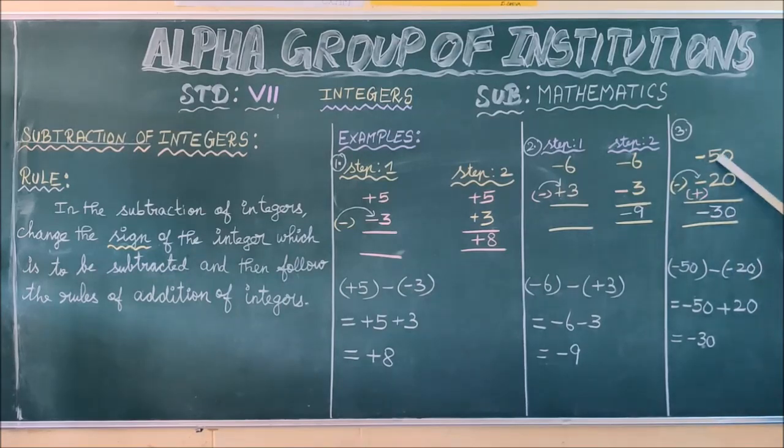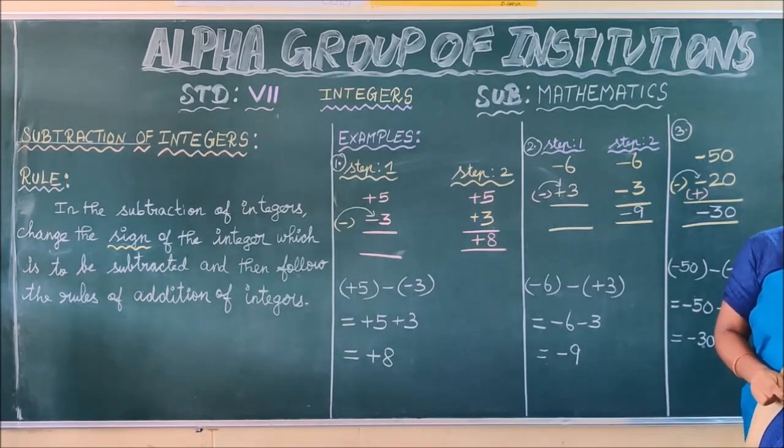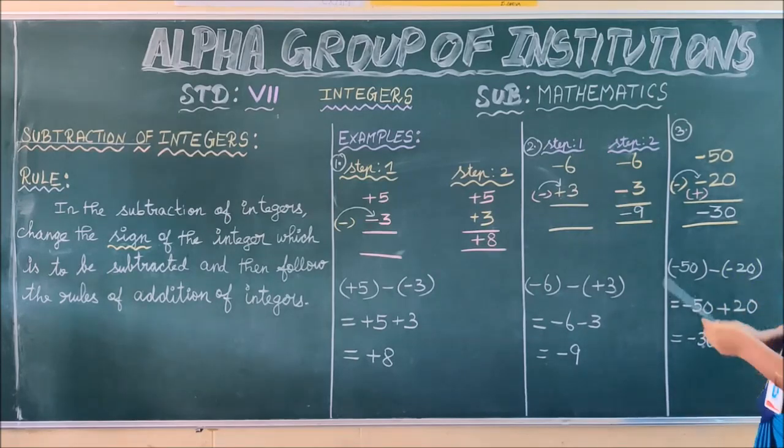Okay, it's clear now. What is the sign for 20, children? Minus or plus? Yes, plus. Thus the sign for 20 is plus. The sign for 50 is minus. Now we have to follow the rules of addition of integers. As per rule 2, if the given two integers are of opposite signs, 50 has the sign minus and 20 has the sign plus, so the two integers are of opposite signs. As per rule 2, what do you have to do? You have to find the difference of the two integers by ignoring the sign.